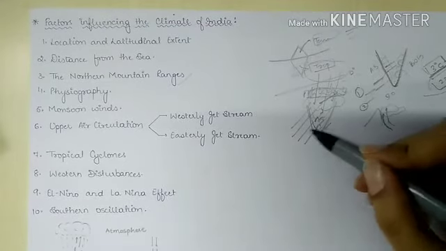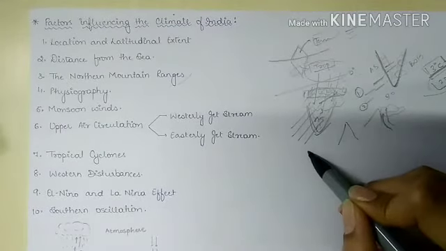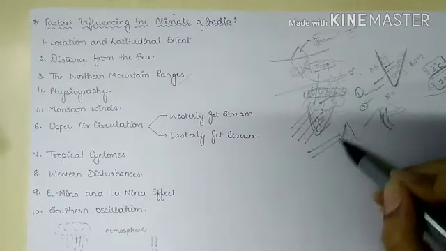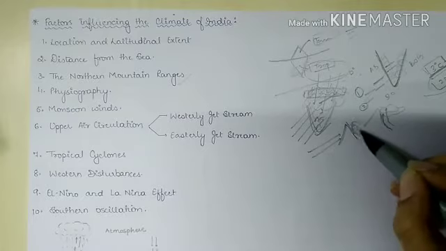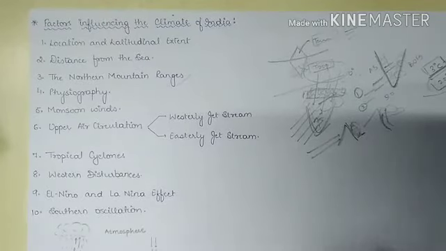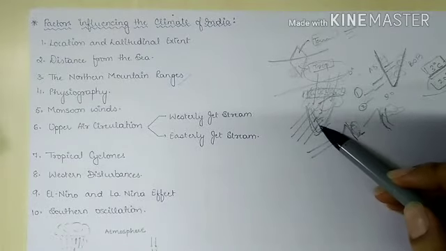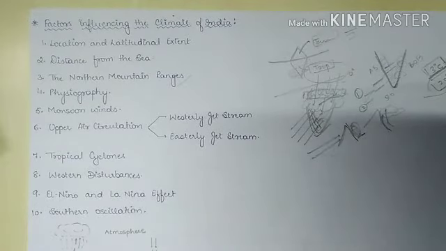So the windward side is from where the wind attacks, and the leeward side is where the effect of wind is not seen, the opposite one. So they lie in the rain shadow area, while the western coastal plain receives a huge amount of rainfall. The eastern side of the Western Ghats receives either no or very scanty rainfall. Then we have the mighty Himalayas that influence the climatic conditions as well.